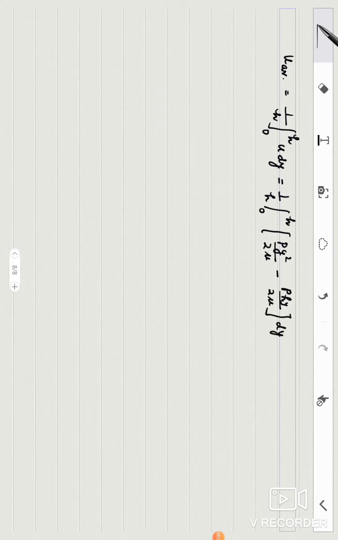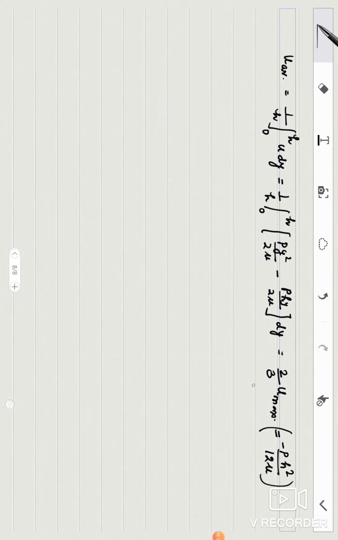You just integrate it, put the limits 0 to h, and you will get its value to be 2 by 3 u maximum. Actually you will get its value in terms of, I'm writing here, minus ph square upon 12 mu.